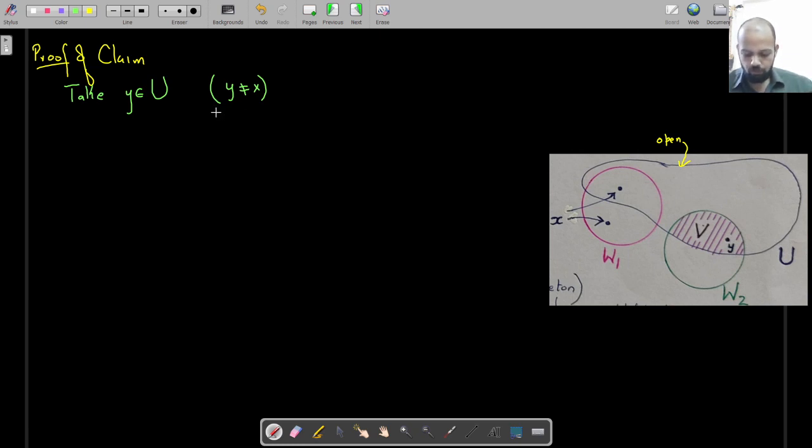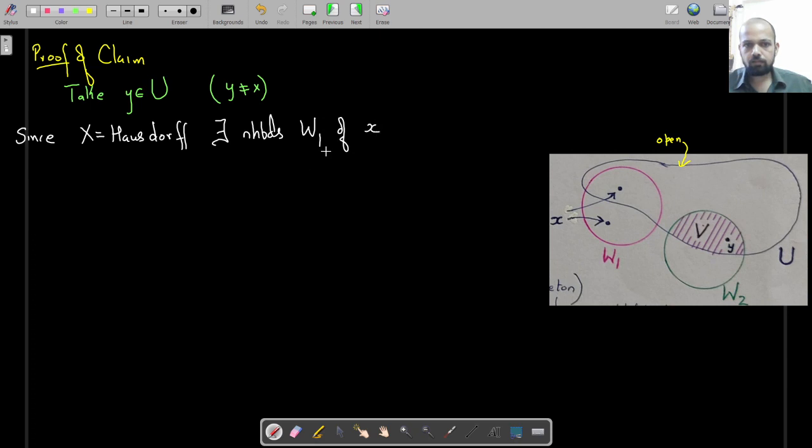Okay, now we know it's Hausdorff. So since X is Hausdorff, there exist neighborhoods W1 of x, W2 of y such that W1 intersection W2 is empty.